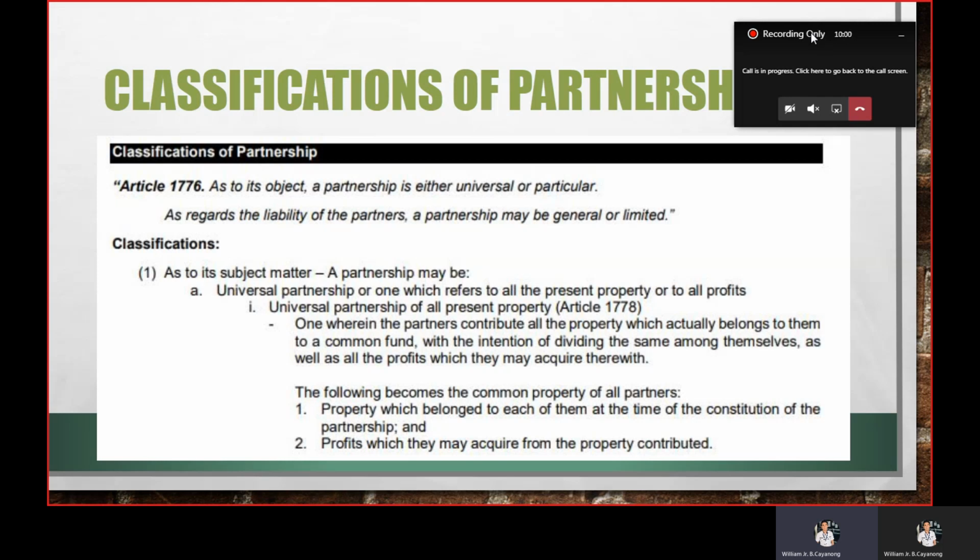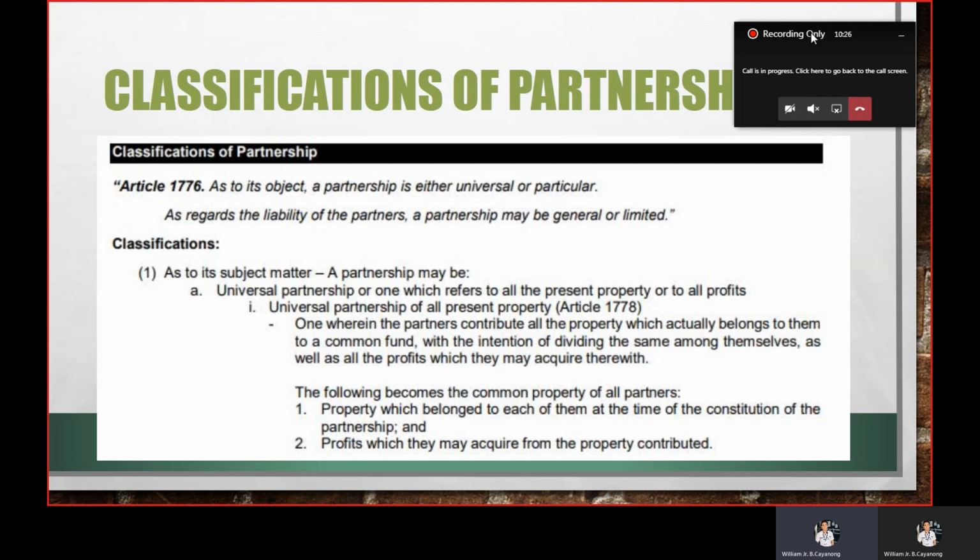May mga prohibited type ibigay sa partnership, just like those properties that have lucrative titles, meaning they came from a donation, an inheritance, or legacy. So yun yung hindi pwede after the constitution of the partnership.